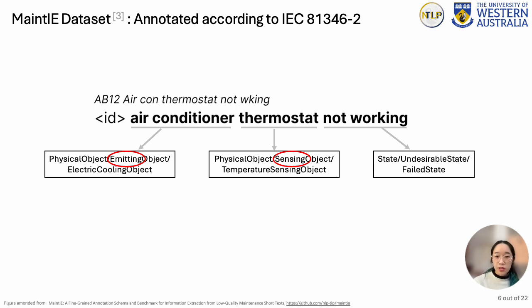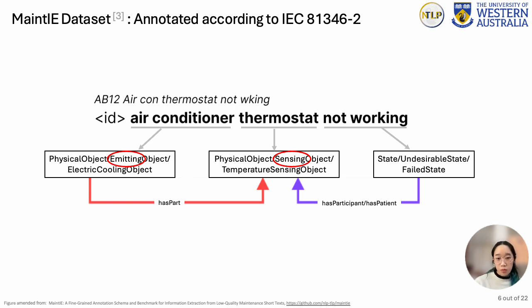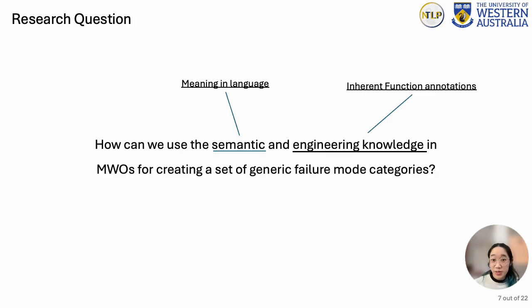Another form of engineering knowledge is contained in the relations between physical objects or failure modes. The has part and has patient relation can help identify which equipment and inherent function is the most relevant to the failure mode in a work order, which in this case is the sensing object thermostat. So the research question we are trying to answer is, how can we use the semantic and engineering knowledge in maintenance work orders for creating a set of generic failure mode categories?